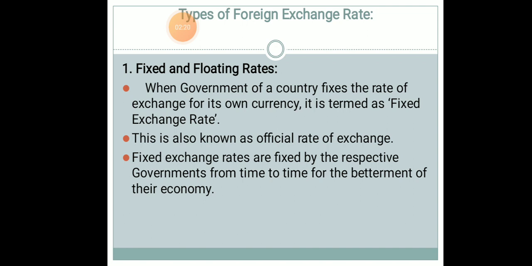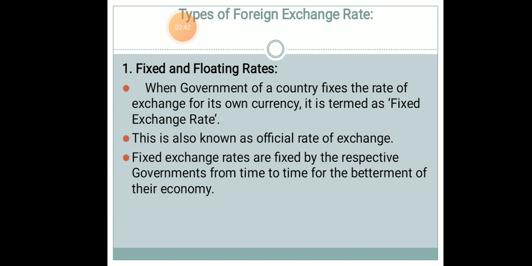Fine. Then this definition is enough for 2 marks. When a government or supreme authority of a country fixes or determines the rate of exchange for its own or home currency, it is termed as fixed exchange rate. And fixed exchange rates are fixed by the respective governments from time to time for the betterment of their economy.